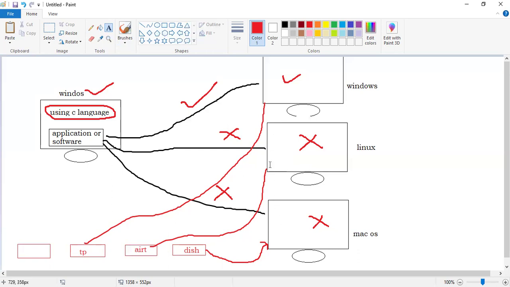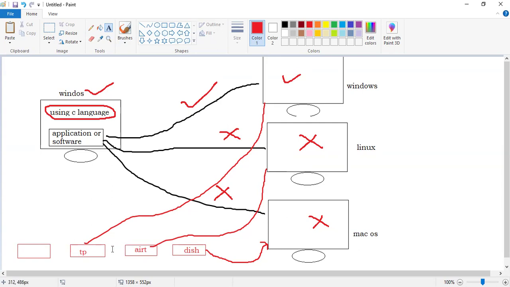At a particular time, the same picture you can see or not? Suppose one movie, Bahubali, is running on the Tata Play television. At the same time on Airtel, the Bahubali movie is also running, and on Dish TV the same movie is also running, right?